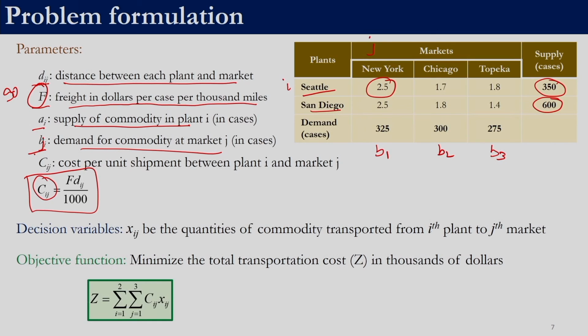In this case we will have to first select the decision variables. The decision variable can be Xij. Xij indicates how much quantity is supplied from one plant to one particular market.